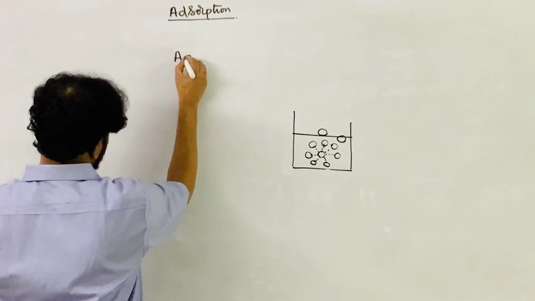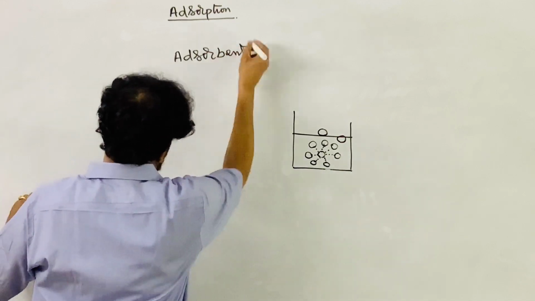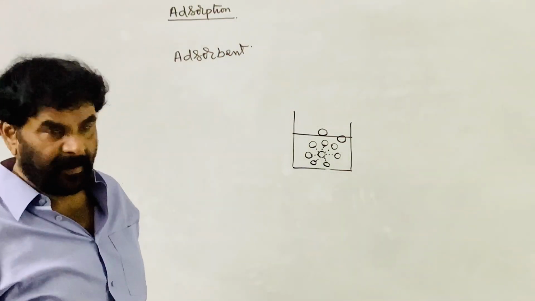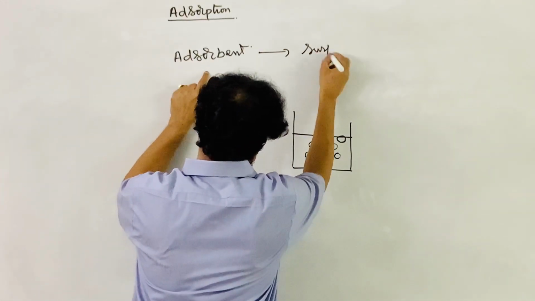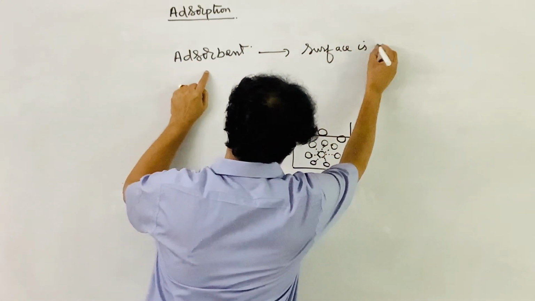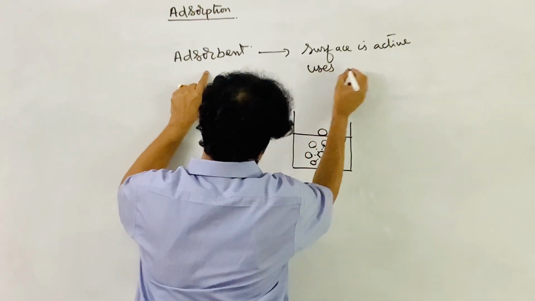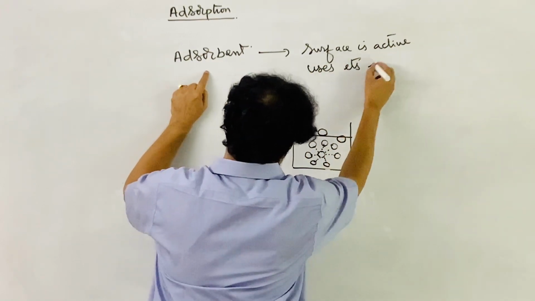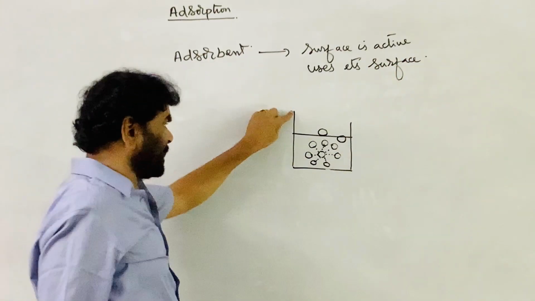Its surface is active and it uses its surface for this phenomenon.